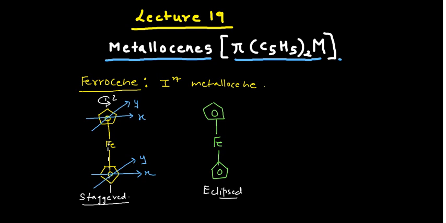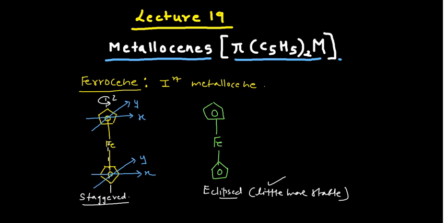This eclipsed conformation is a little more stable. Guys, this is very important to note, because in certain textbooks you will find that the staggered form of ferrocene is the more stable, but you should know that this eclipsed form is a little more stable than the staggered form. The reason we will discuss in some other lecture.